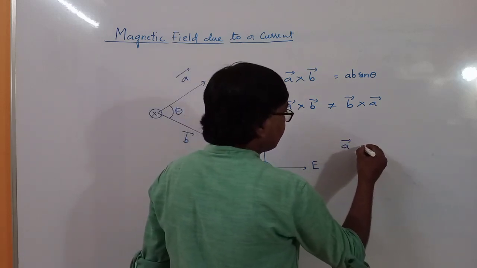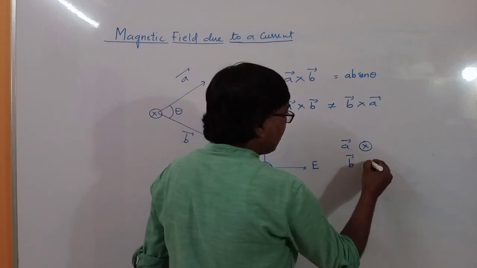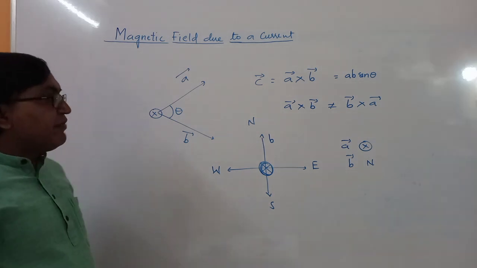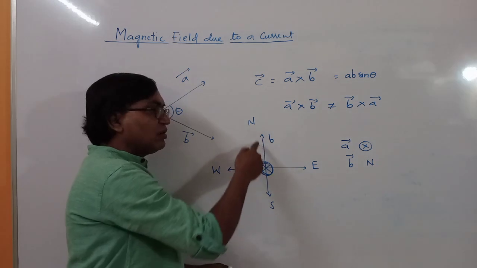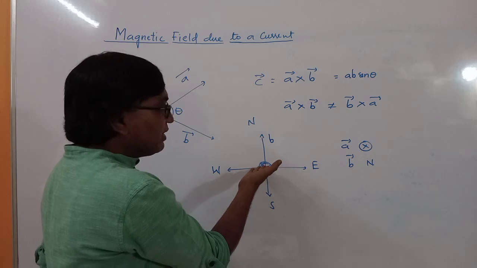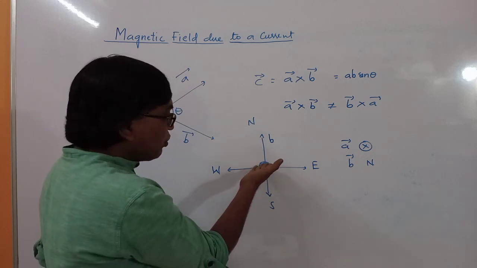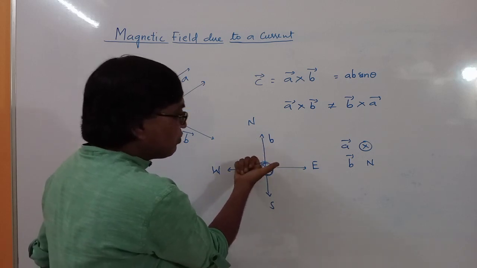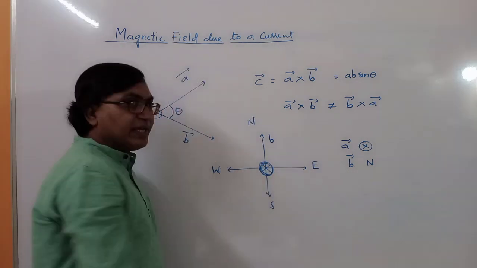Vector A is inside the board and vector B is along north direction. Then the direction of resultant vector: you will stretch your palm in the direction of vector A. Vector A is inside the board in such a way that you should be able to curl your fingers towards vector B. So if you curl your fingers towards vector B, then the resultant vector will be along east direction.